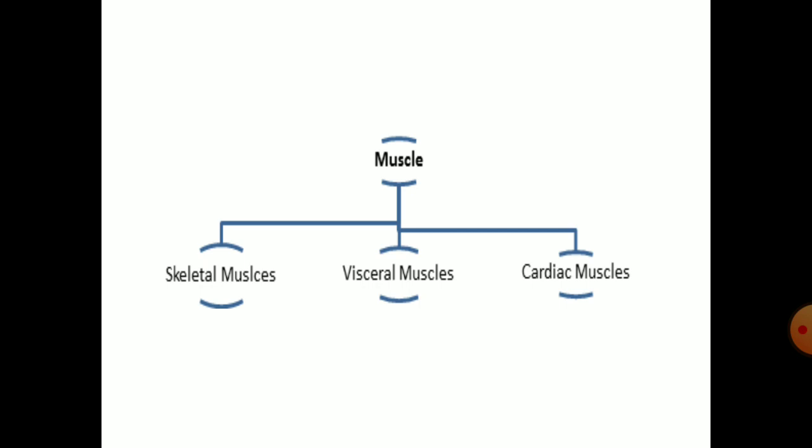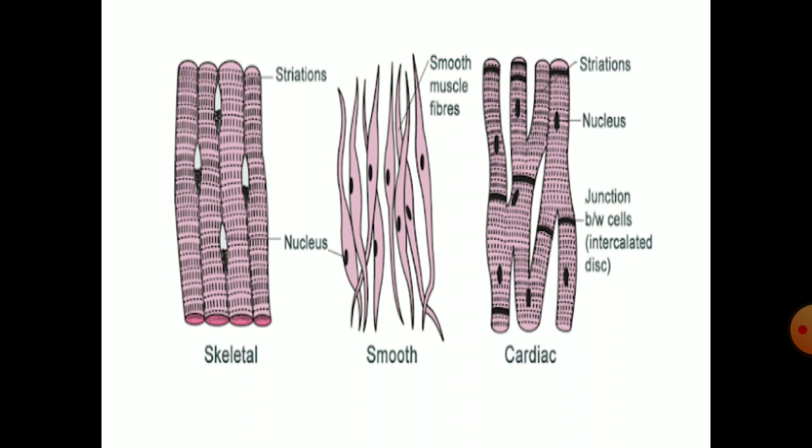And these cells are multinucleate and fibers are cylindrical. Here you can see that fibers are cylindrical and cells are multinucleate, but these fibers are unbranched. And these skeletal muscles are mostly found in muscles of limbs, and it helps in locomotion.